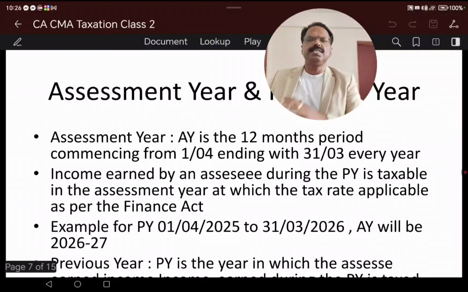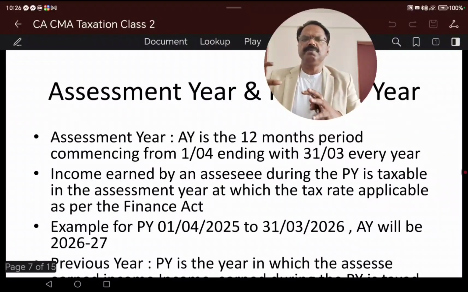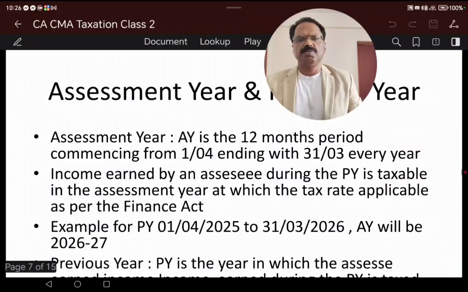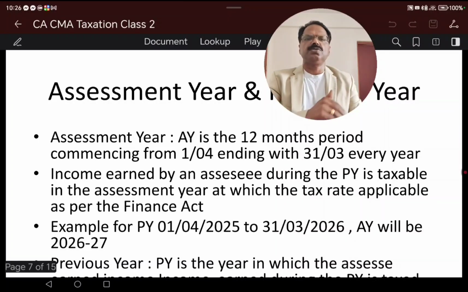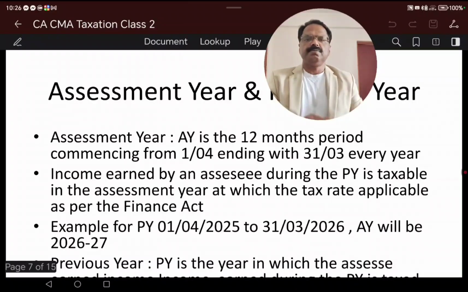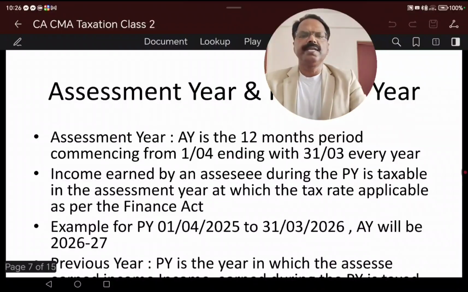So previous year income is taxable in the assessment year, but again it should not be misunderstood. Income tax is to be paid in advance or TDS to be paid. So income earned during 2025, that means 1st April 2025 to 31st March 2026, needs to be assessed in 2026-27, but tax is to be paid in advance or TDS to be deducted.